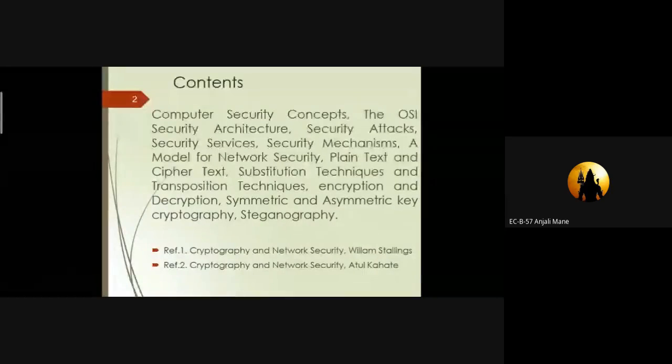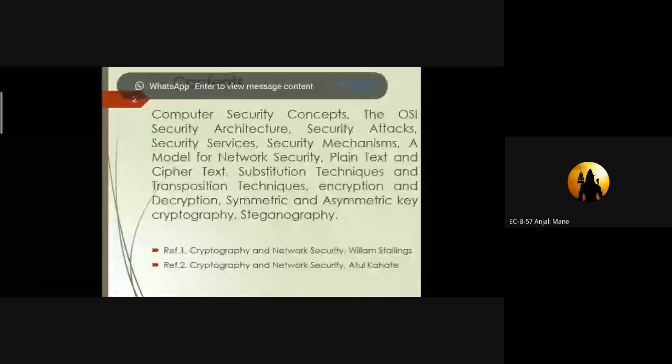In order to develop network security algorithms, we have to study the most commonly used architecture, that is the OSI security architecture. We have to study what the OSI security architecture is and what its key points are.